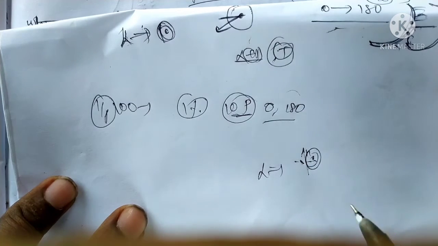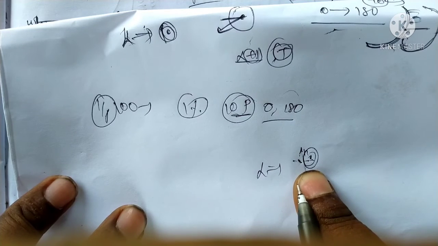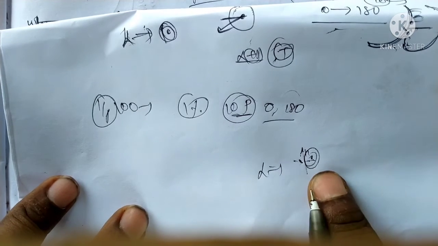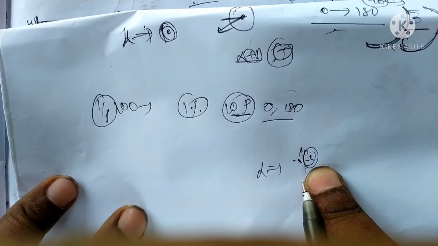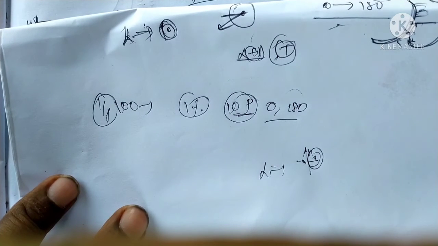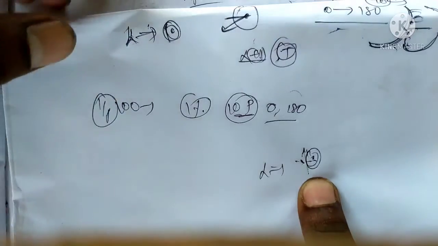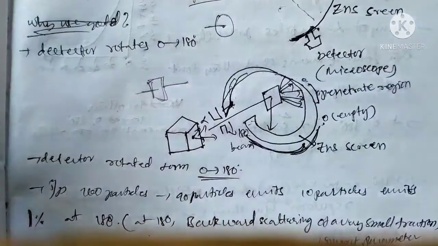That means when alpha particles collide with the nucleus, flashes appear.